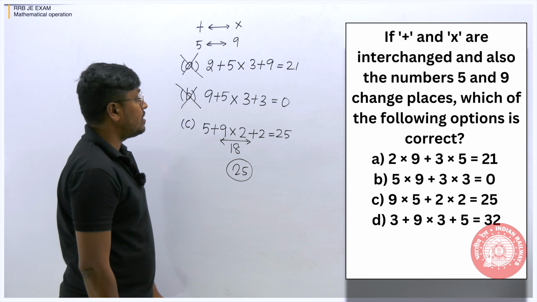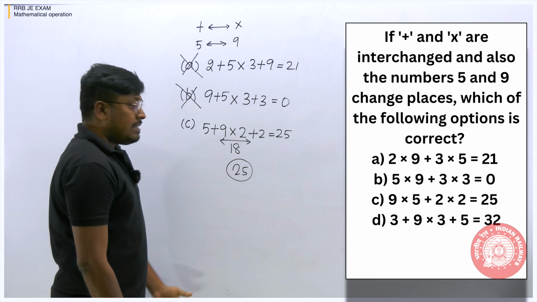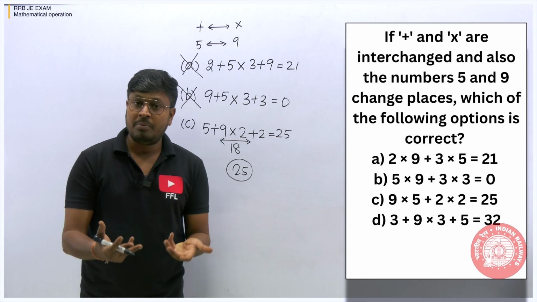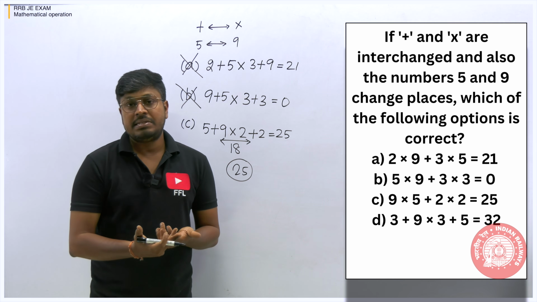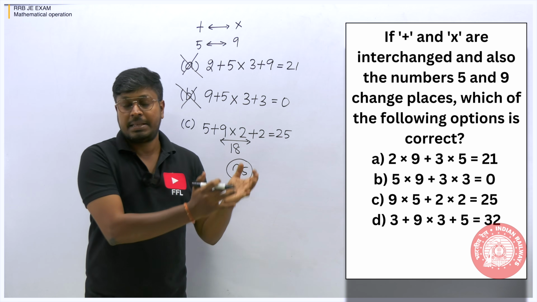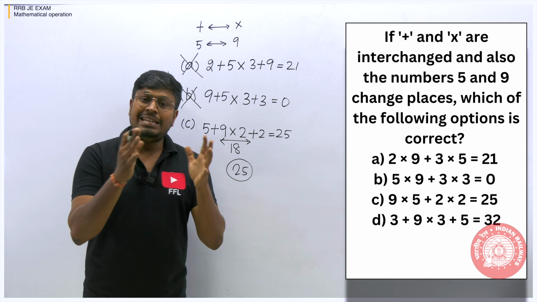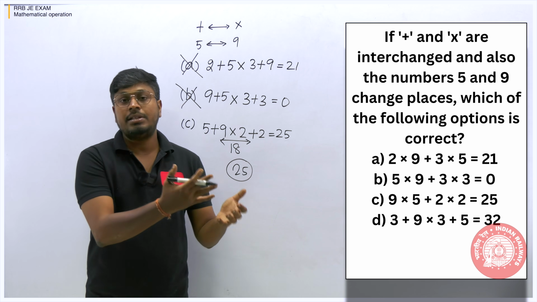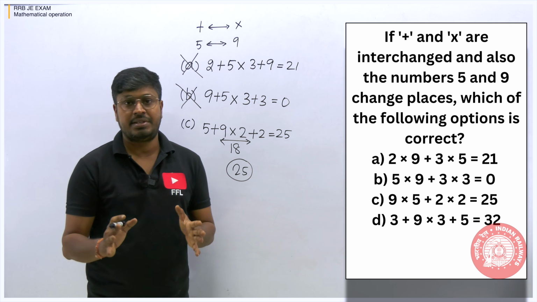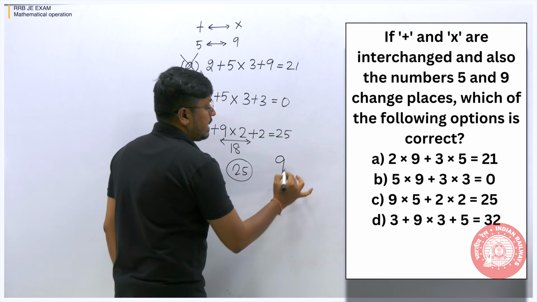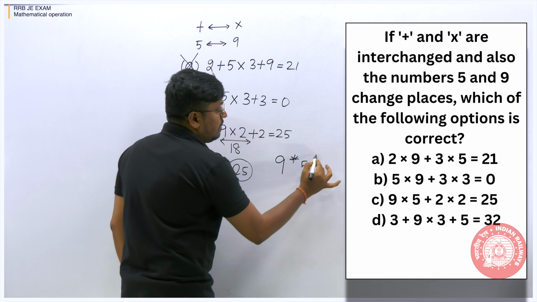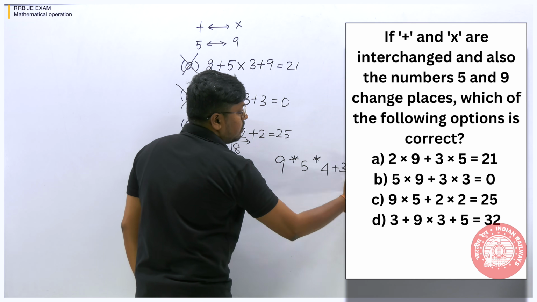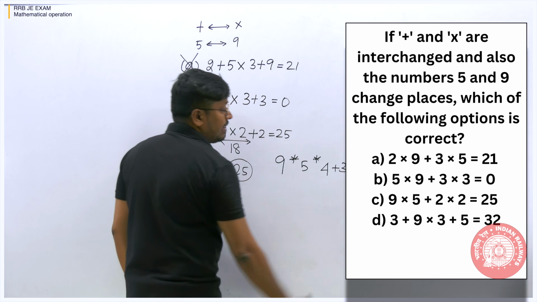Right? So friends, understood. So that's it. These are the different kinds of models. Still there are many models and many different concept questions they can ask from this mathematical operation. But 100%, the concept is this, right? By applying the BODMAS rule, you have to solve the question. Because I have seen some questions like 9 star 5 star 4 plus 3 star 2 is equal to some number, which will be given in the exam, right?